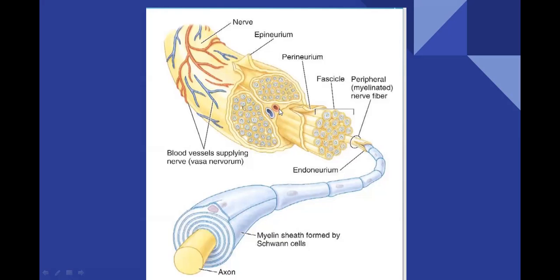Outside these arteries and veins, surrounding the neurons and fascicles, extracellular fluid or tissue fluid will be there. So all these neurons and fascicles are surrounded by a fluid called extracellular fluid.